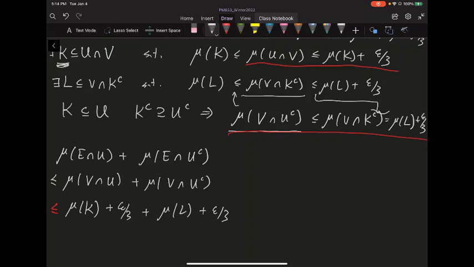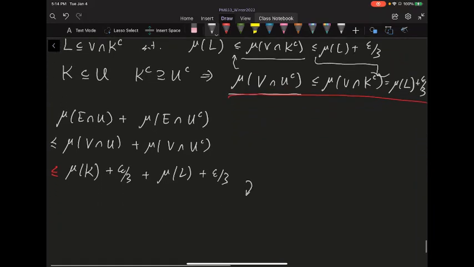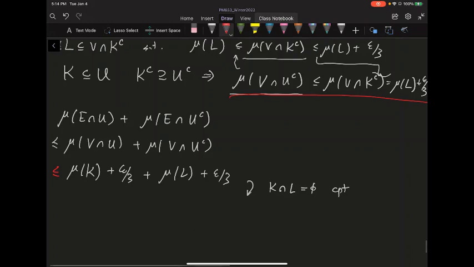And now the good thing is that K and L are going to be disjoint. From our construction, L is a subset of the complement of K. So K and L are disjoint and they're compact. So we know from the additivity on these compact sets that this is equal to mu of K union L, plus 2 epsilon over 3.